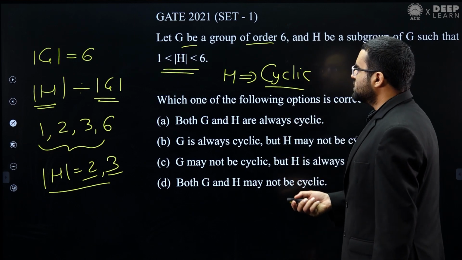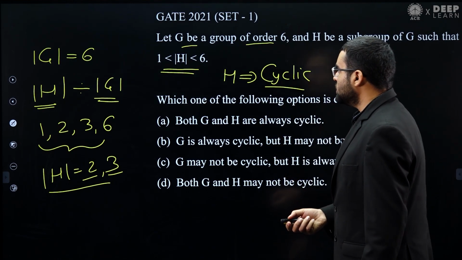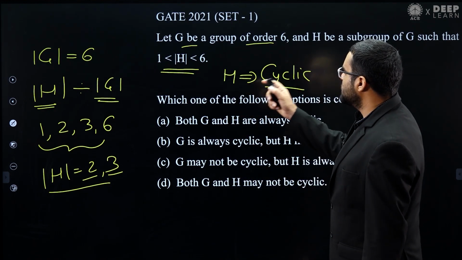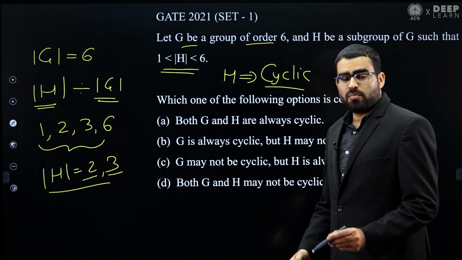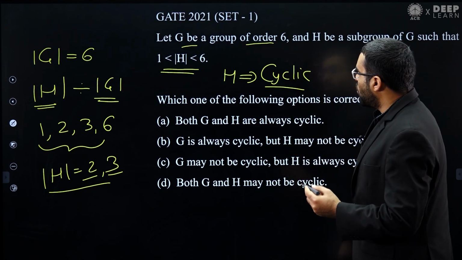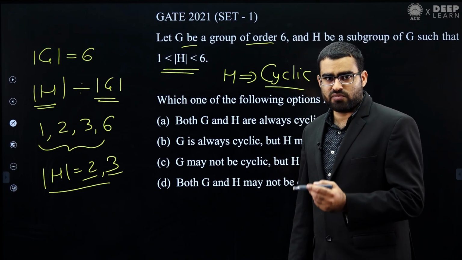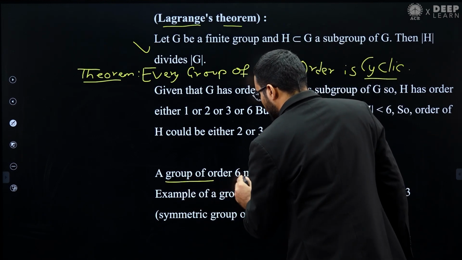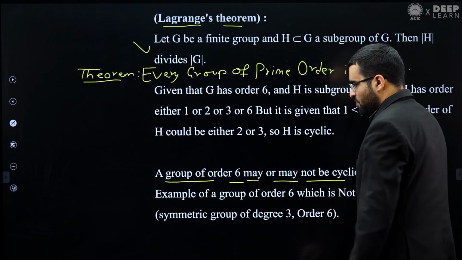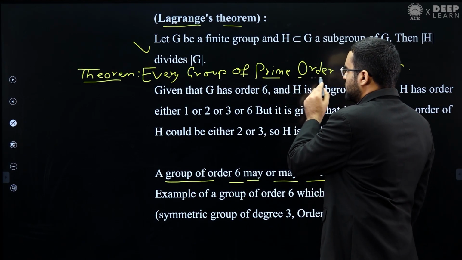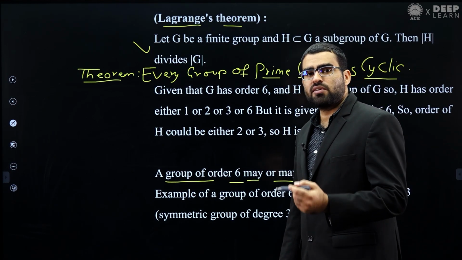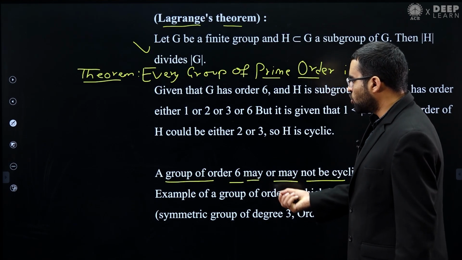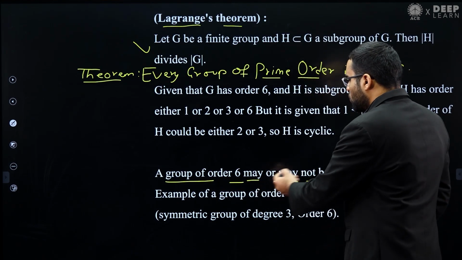Now let's see about G. What information do we have for G? The only information is that G is a group of order 6. But a group of order 6 may not be cyclic. Remember, every group of prime order is definitely cyclic, but if you have a group of non-prime order, and 6 is a non-prime value, then it may or may not be cyclic.